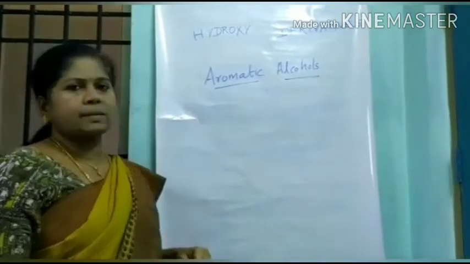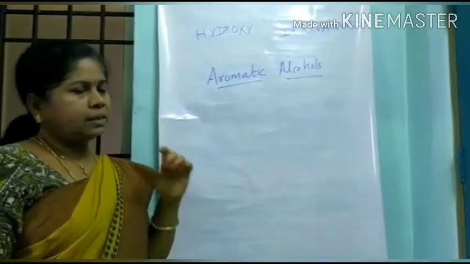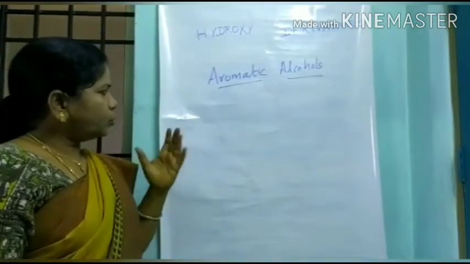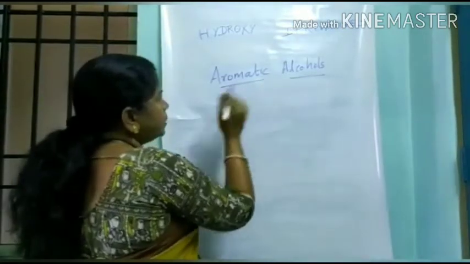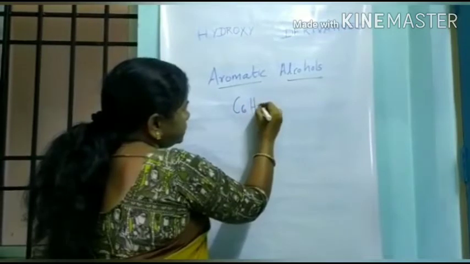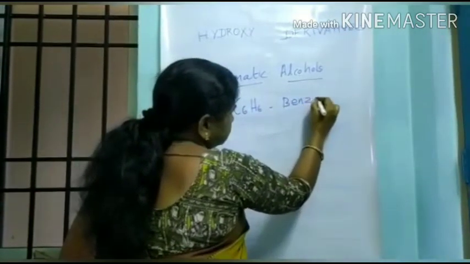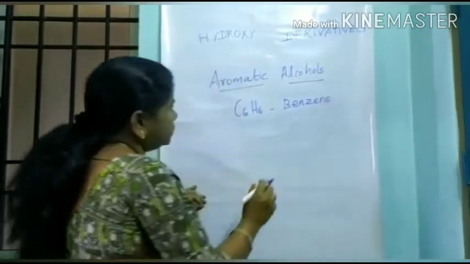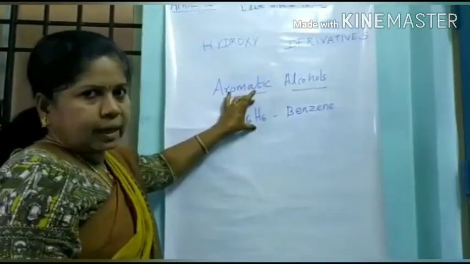Now we are going to discuss aromatic alcohols. Before that, we need to understand what benzene is, because aromatic depends on benzene. This is the formula of benzene: 6 carbon atoms and 6 hydrogen atoms.